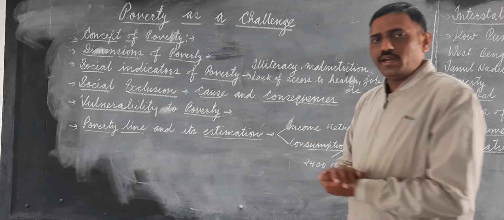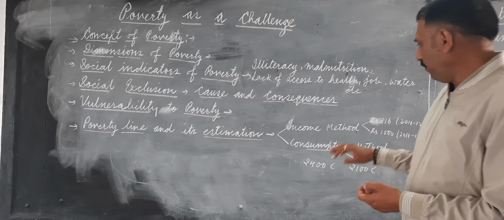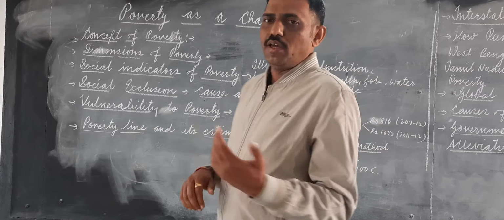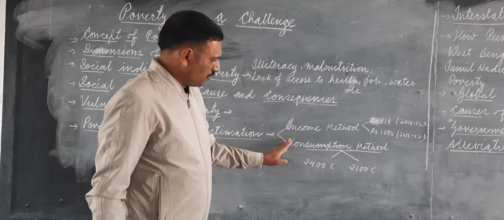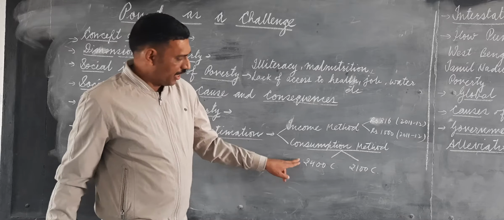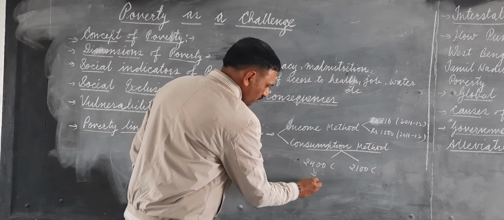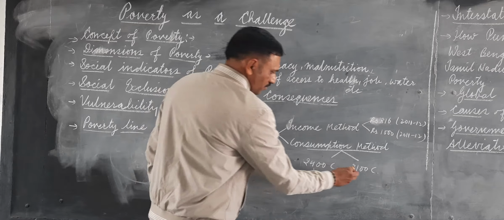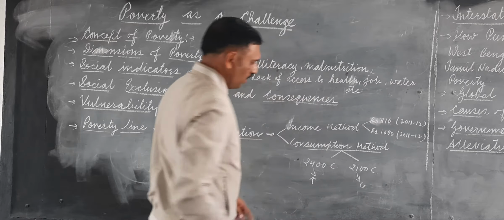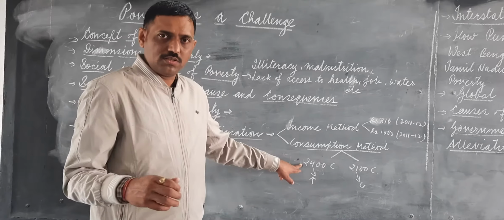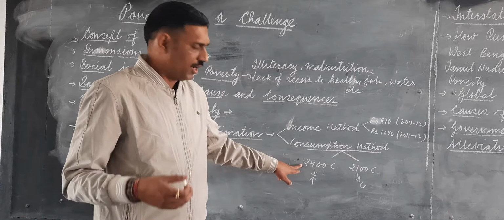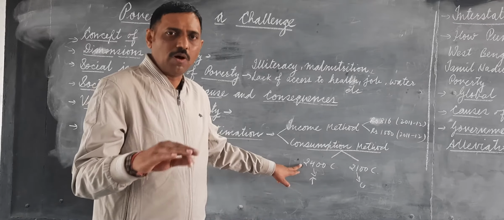Now, how is the poverty line estimated? First is the income method, second is the consumption method. First we talk about the consumption method. In rural areas, those who are getting 2,400 calories per day are generally considered above the poverty line.